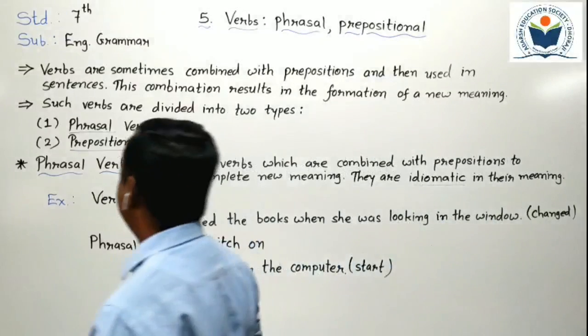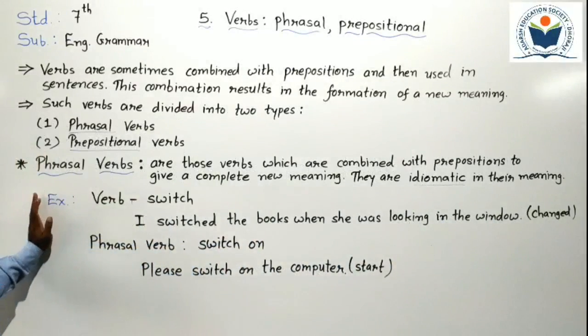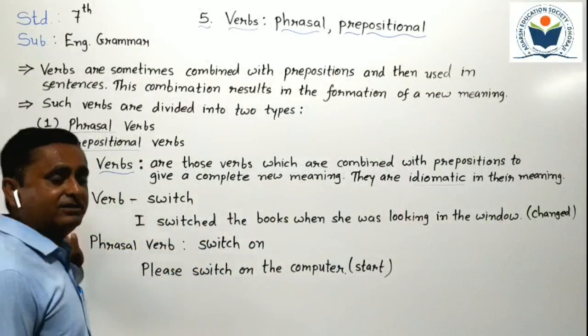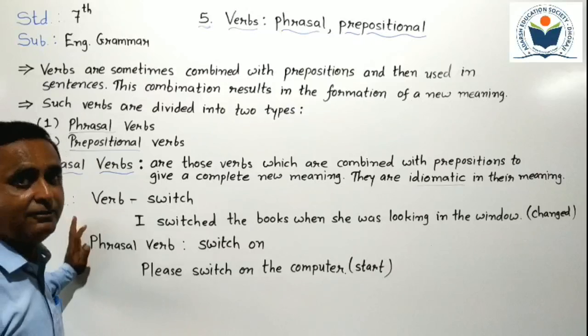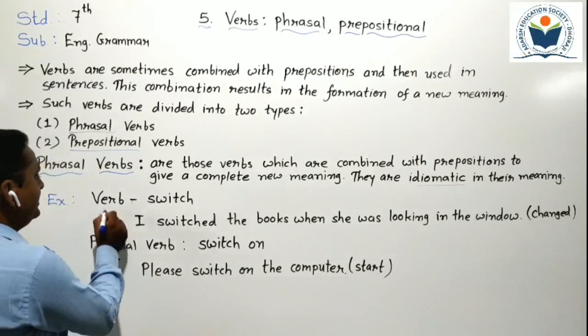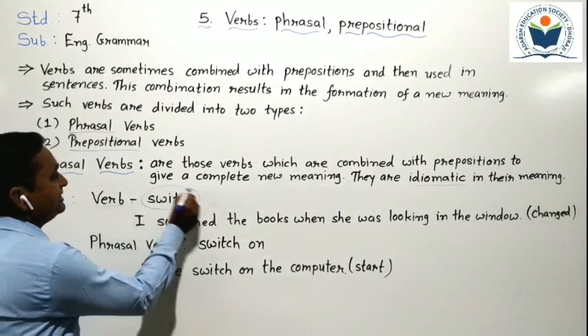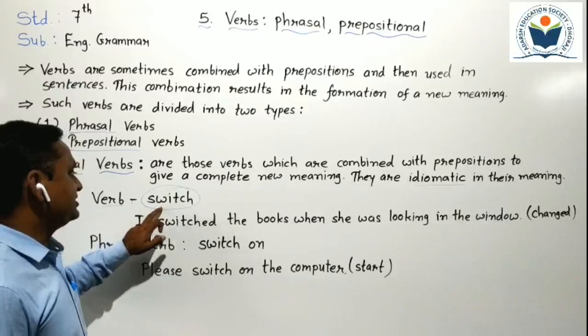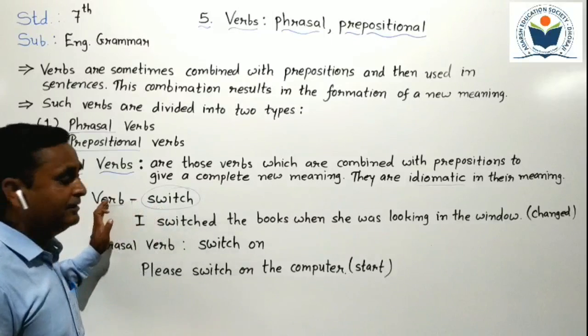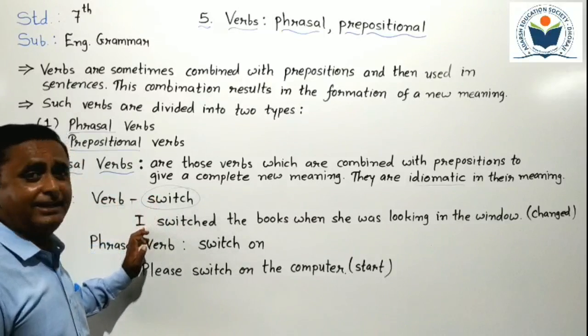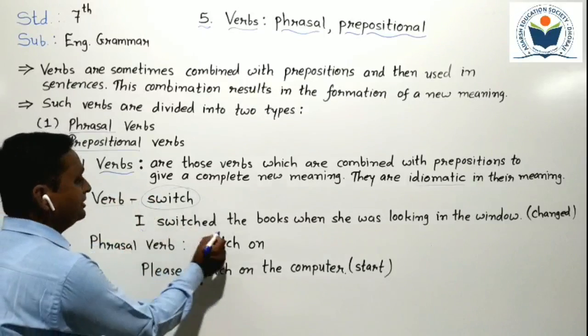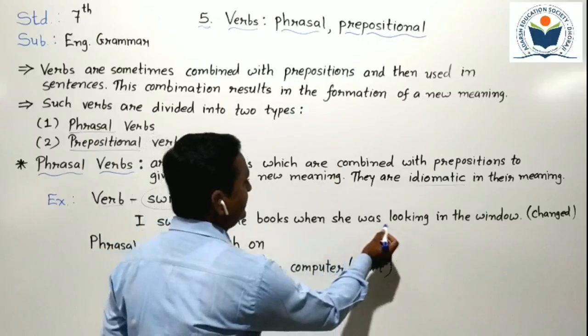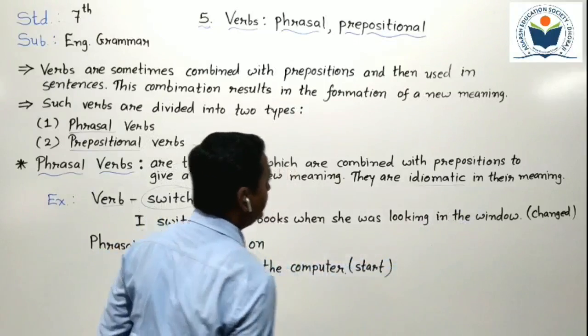Here one example is given. By that example we have to understand phrasal verbs. Here one verb, switch, is given. With switch we have to make a sentence: I switched the books when she was looking in the window.